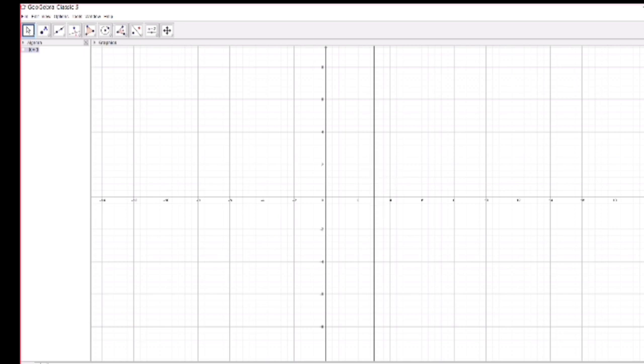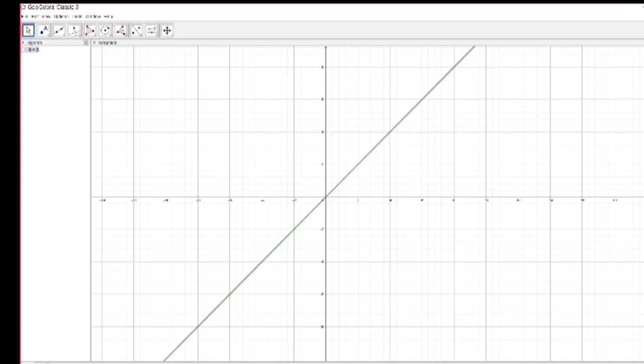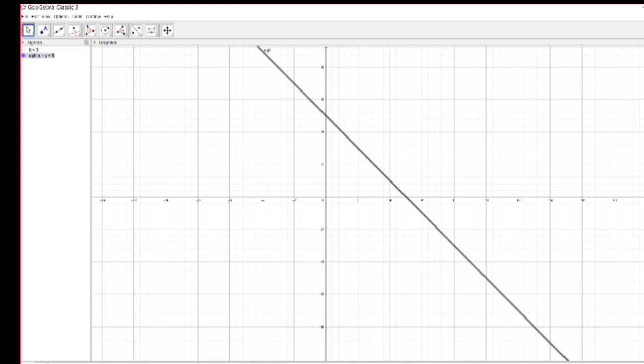Suppose I take x plus y is equal to 5. So what function is this? x plus y is equal to 5. What is the name of the function? It is a linear function. So a linear function is also always continuous.